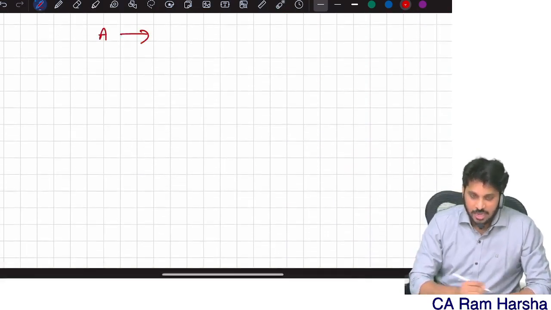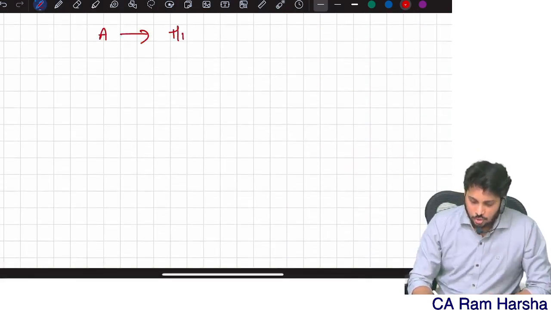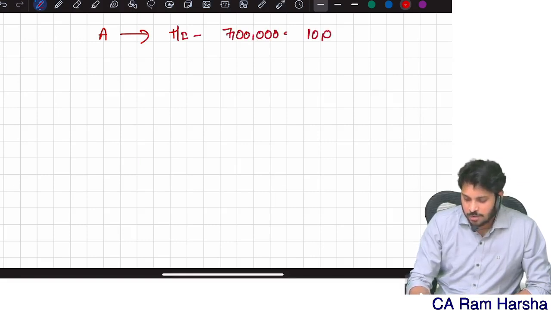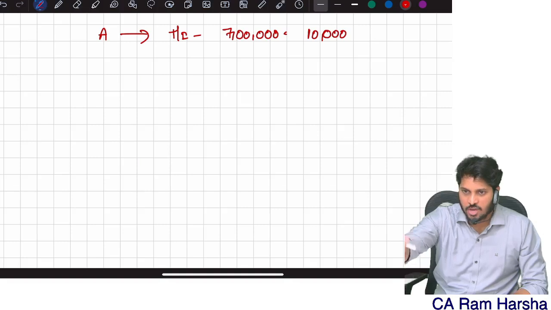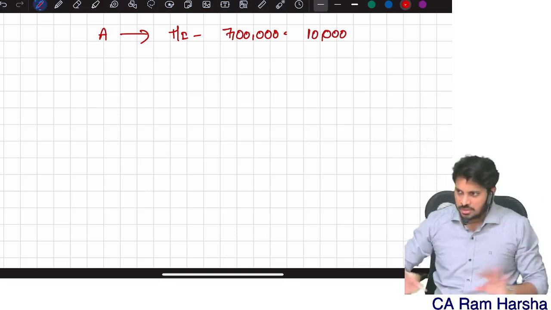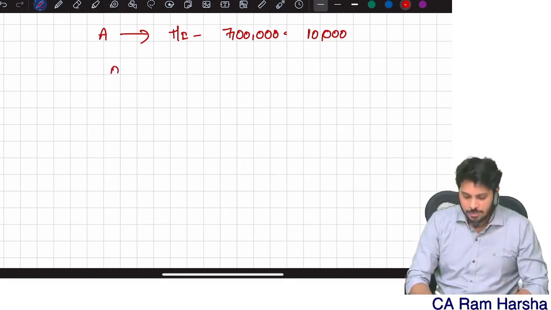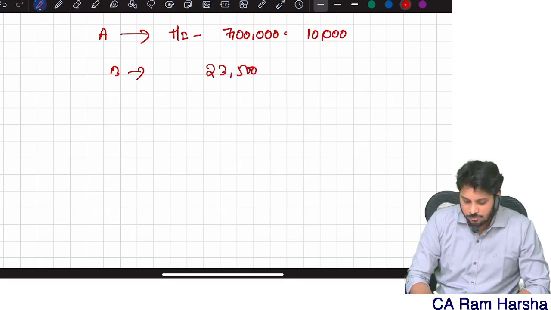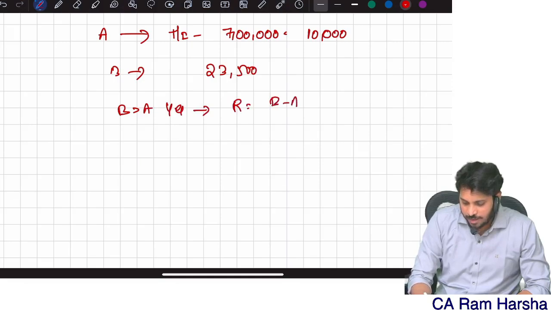Point number A: what is my total income minus 7 lakhs? 10,000, because the rebate computation step does not talk about 87A or 112A special income. They only talk about steps. Step number B, what is my tax on total income? In the given case, 23,500. Is B more than A? Yes. Then rebate is equal to B minus A, which is 13,500.